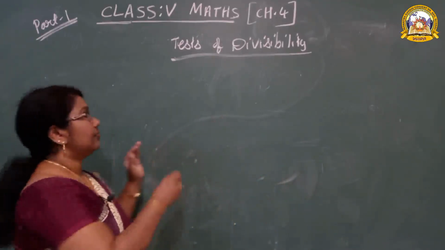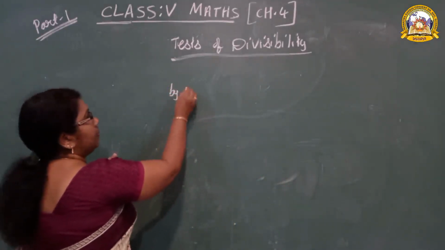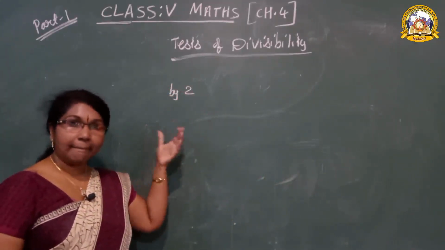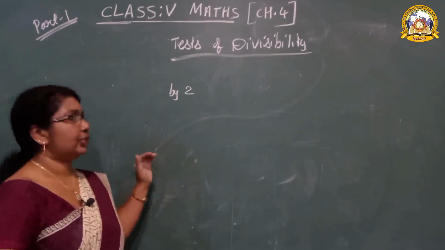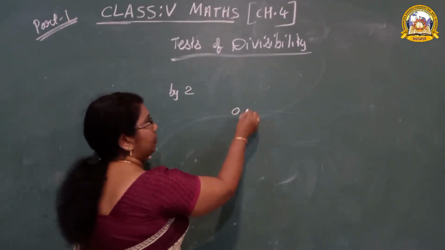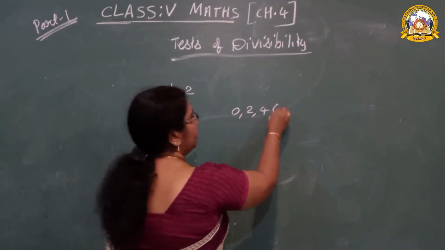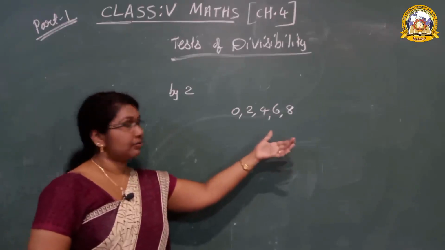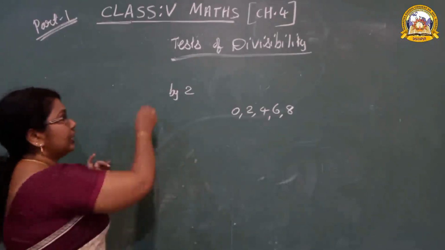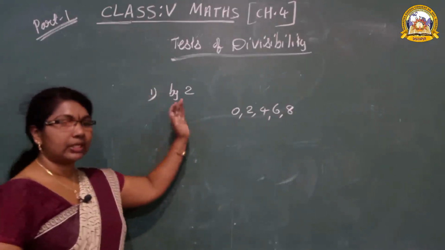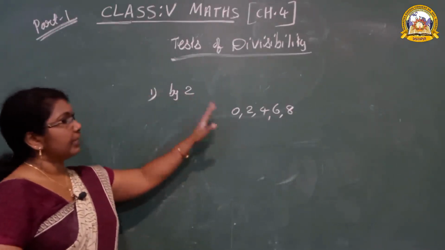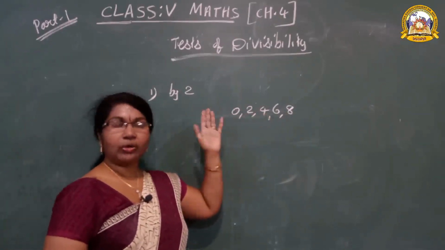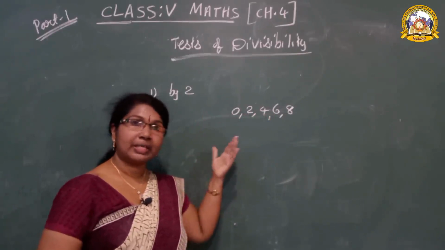Now, first we are going to study divisible by 2. You know what is the rule of 2? A number is divisible by 2 if its ones place number is 0, 2, 4, 6, 8. Don't forget the divisibility rules, it is very important. What's the divisibility rule of 2? A number that ends with 0, 2, 4, 6, 8, or you can say directly, an even number is divisible by 2.